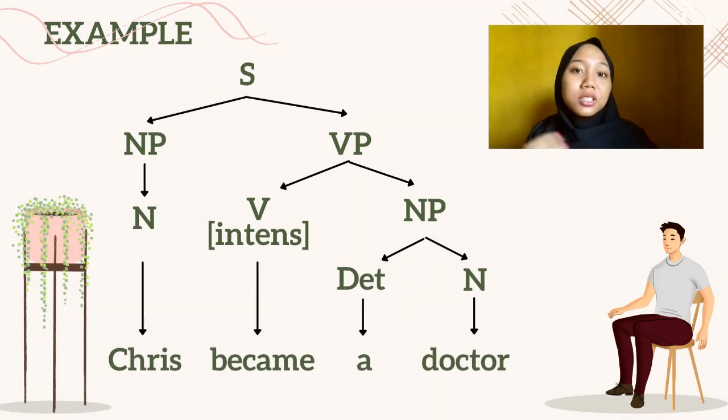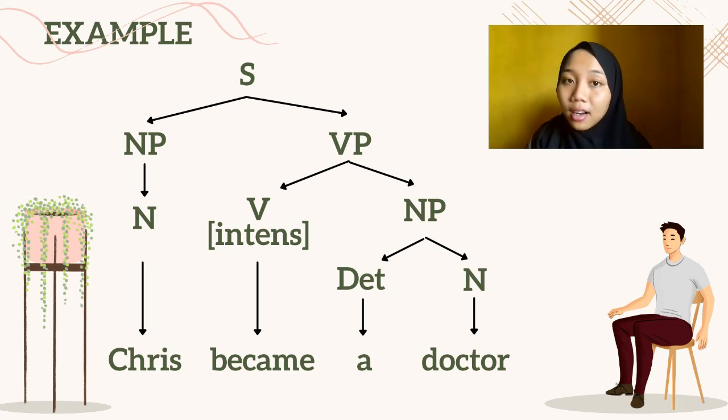Okay, let's look at an example of the tree diagram of an intensive verb. Here we have a sentence: Chris became a doctor. Chris in the sentence is part of a noun phrase, and Chris itself is a noun. And then became a doctor is part of a verb phrase with became as the intensive verb, and a doctor is a part of a noun phrase with a as determiner and doctor as noun.